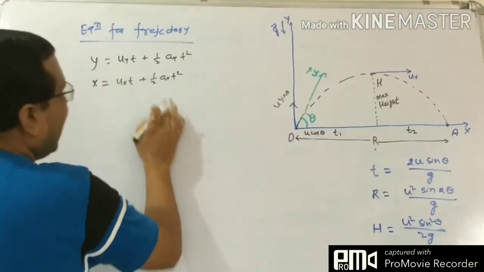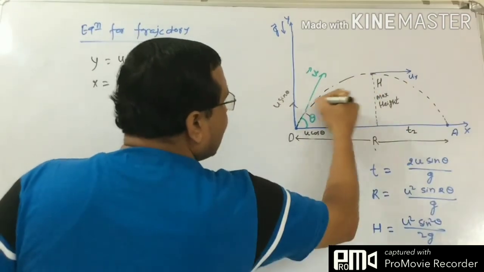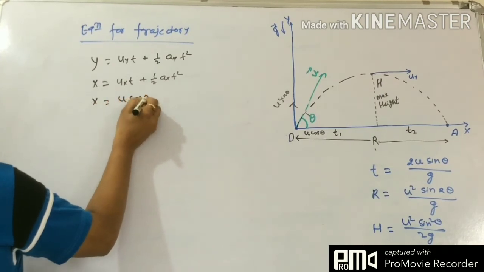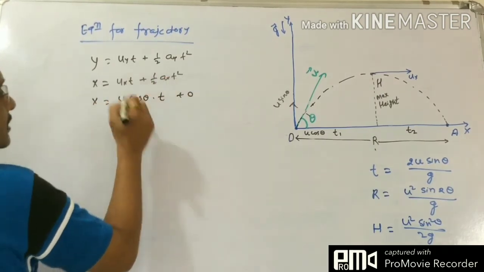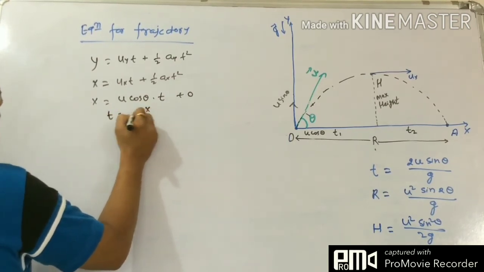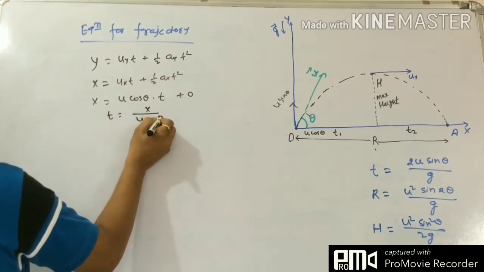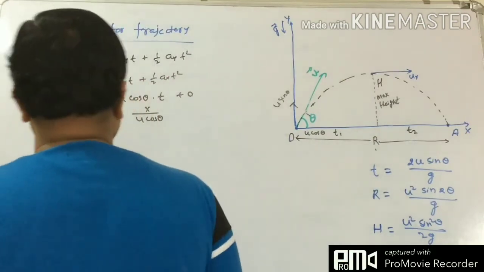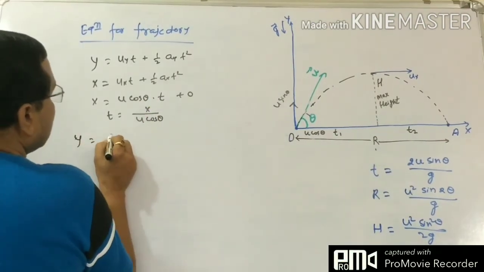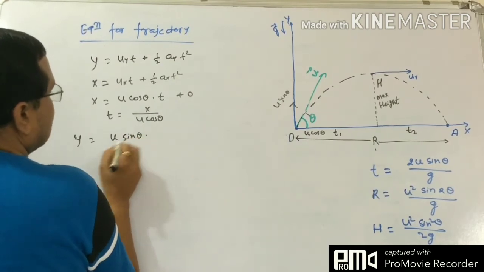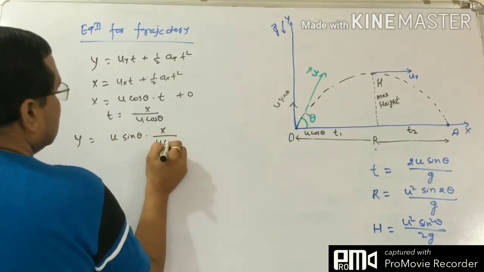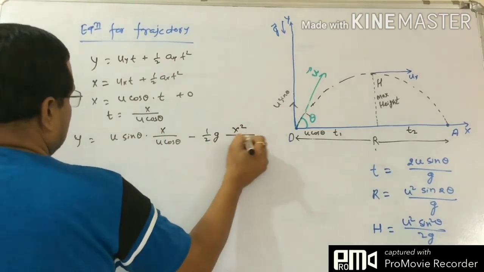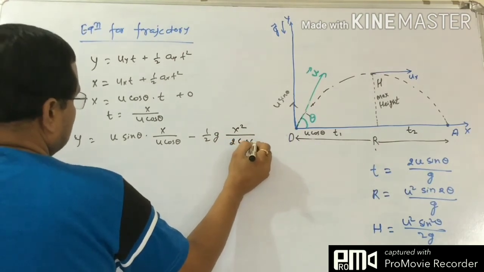At any time t, at any point, what do we consider? x equals u cos theta into t plus 0 because ax is 0. So t equals x by u cos theta, and that t will be placed in this particular equation. So y equals u sin theta, uy is u sin theta, into t, meaning x by u cos theta, minus half g, and t squared means x squared by u squared cos squared theta.